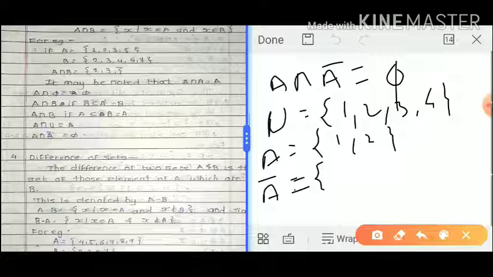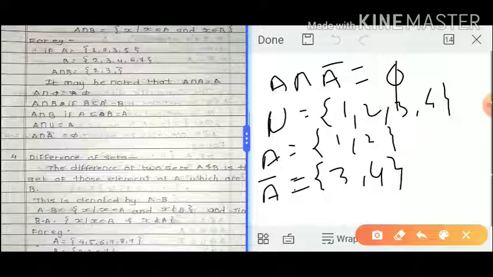How to find the A complement? All the elements of the universal set but not in A make up the complement set. 1 and 2 are present in A set, and the other elements 3 and 4 are not present in A set, so they are members of A complement.